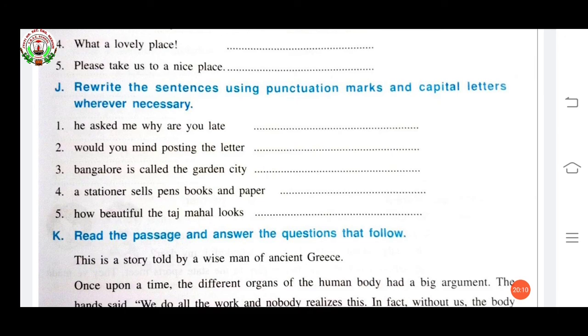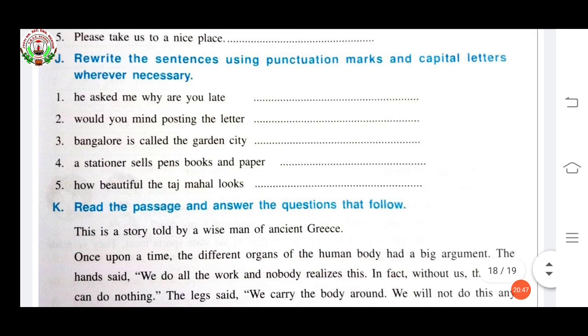Okay, now come to the next. "How beautiful the Taj Mahal looks." Here, the first letter should be capital again. H should be capital. Here, Taj Mahal is the name of a monument. So, Taj, T should be capital. Then Mahal, M should be capital. And after that, you have to put an exclamation mark. "How beautiful the Taj Mahal looks!"